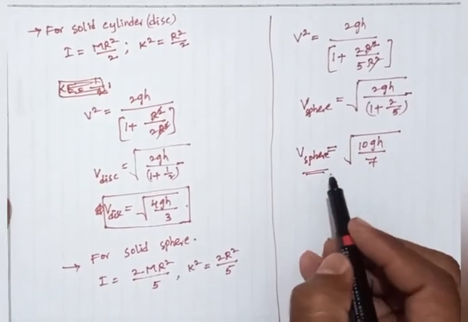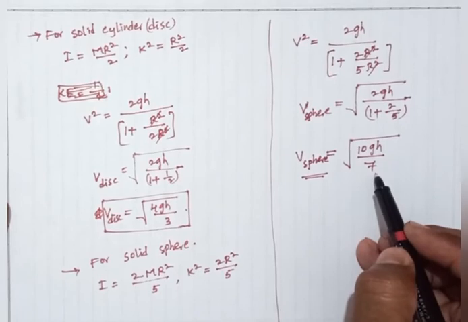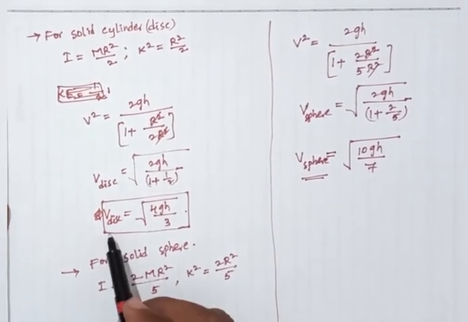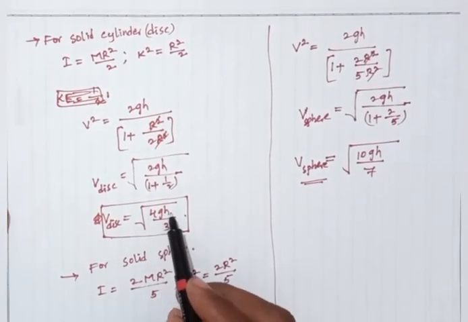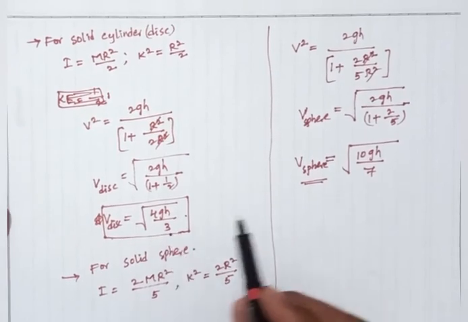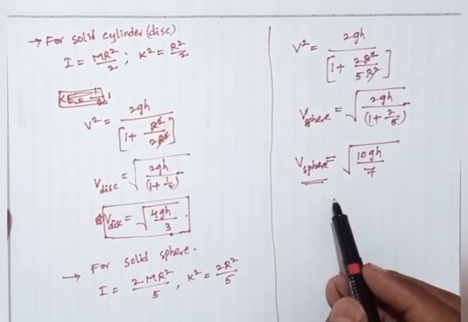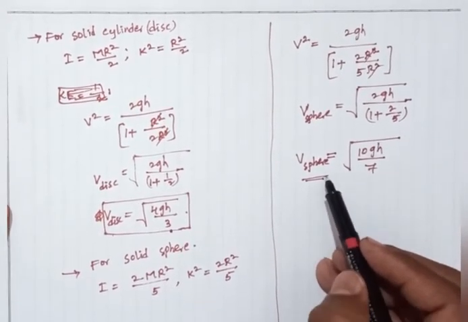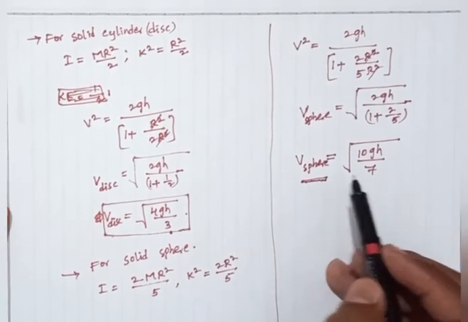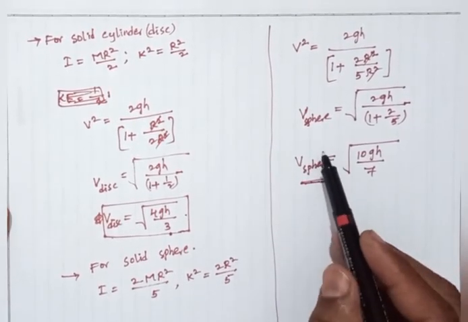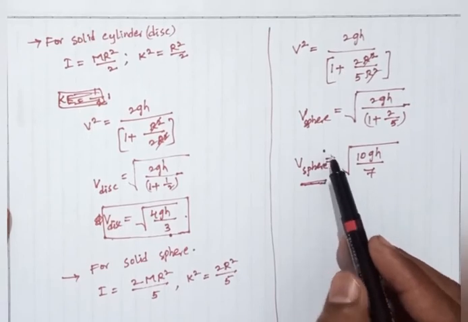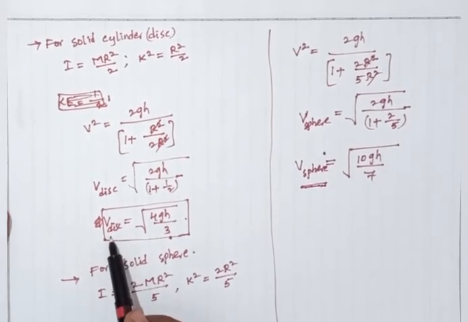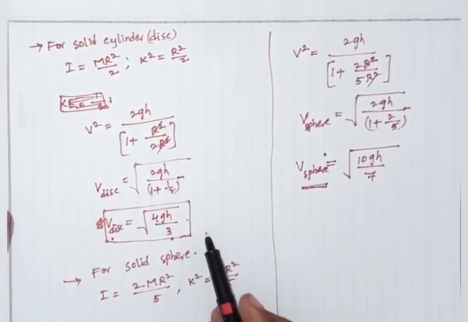Which velocity is more? V sphere equals square root of 10gh by 7, v disk equals square root of 4gh by 3, and v ring equals square root of gh. So which velocity is more? The velocity of the sphere is more than the velocity of the disk, which is more than the velocity of the ring.